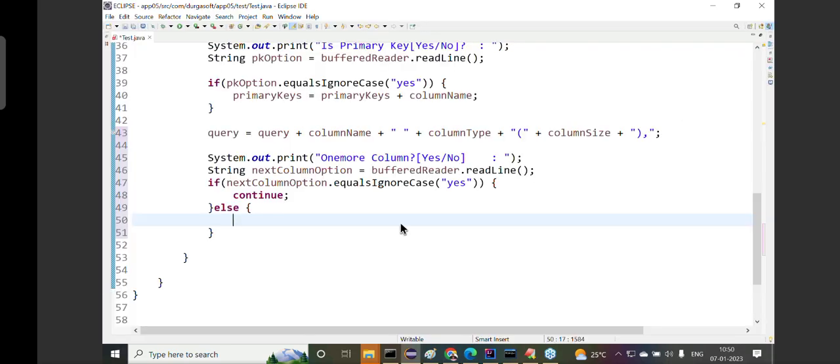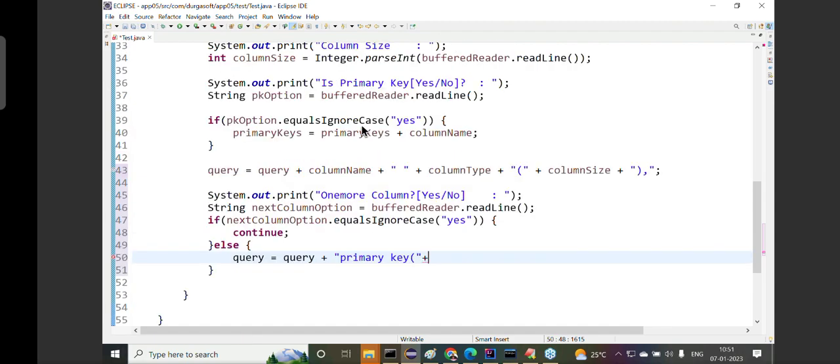The else part. First of all, query is equal to query, the comma is already available. Then after this query, we have to add primary key, primary space key. What we have to do, guys, observe carefully: primary key parenthesis plus, the primary key columns are already available where?